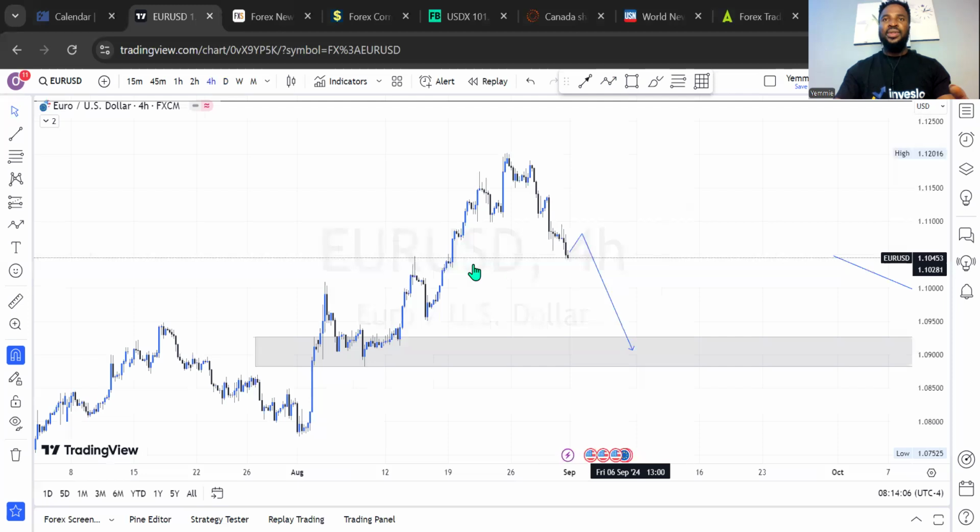Okay, there we have how the market has created a complete change in direction right here. We've seen how the market has created a high. The previous low has been taken out completely with aggression in the market.